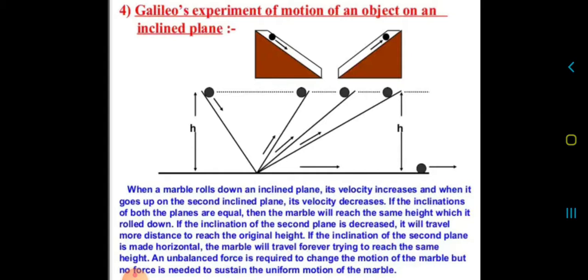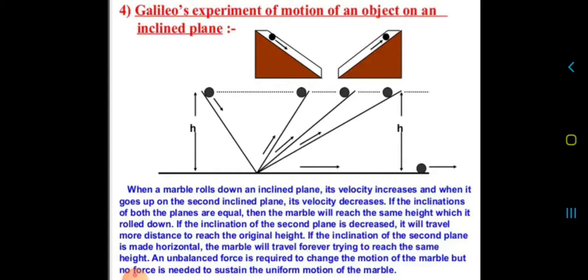Okay, if the inclination of the second plane is decreased, it will travel more distance to reach the original height. If the inclination of the second plane is made horizontal, the marble will travel forever to reach the same height.